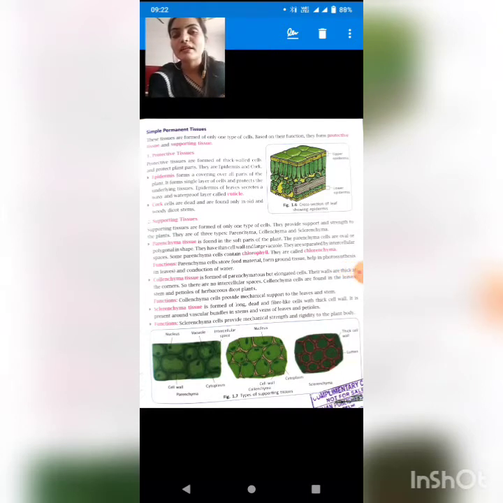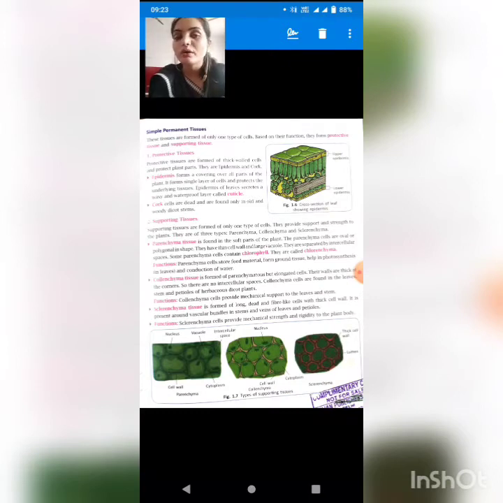Now, what is sclerenchyma, students? Sclerenchyma is formed of long dead fiber-like cells. So basically the sclerenchyma are dead cells. It has a very thick cell wall. This is because it is present around the vascular bundle. Now what is vascular bundle, students?